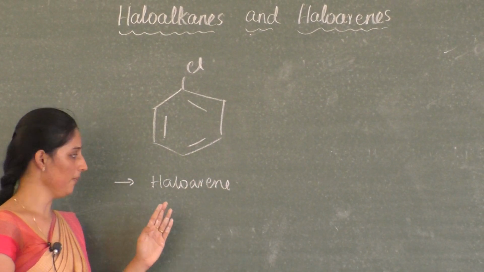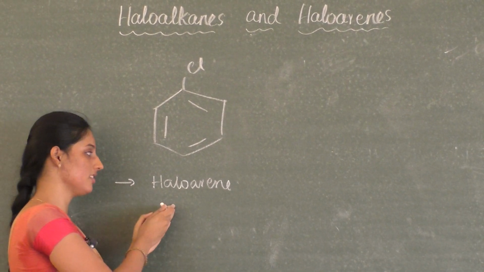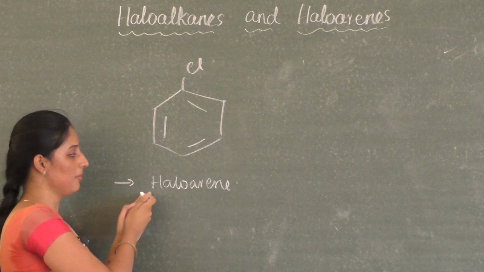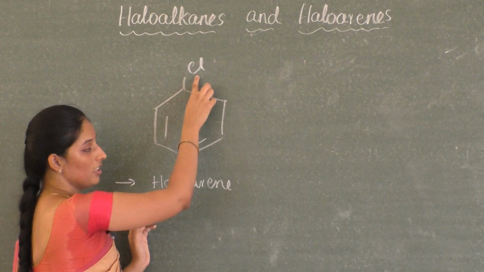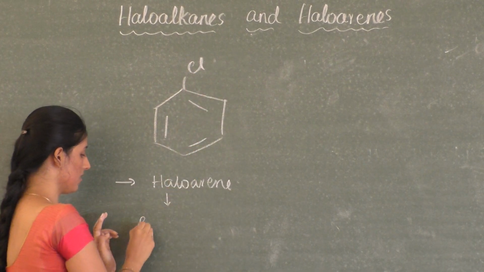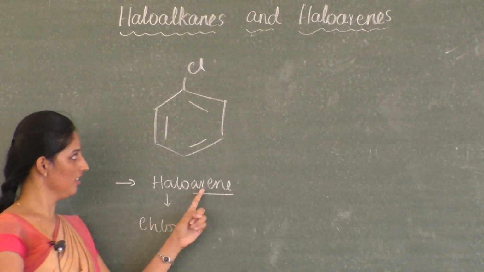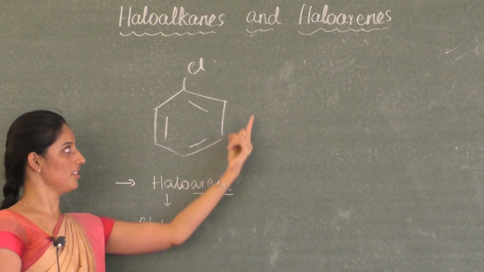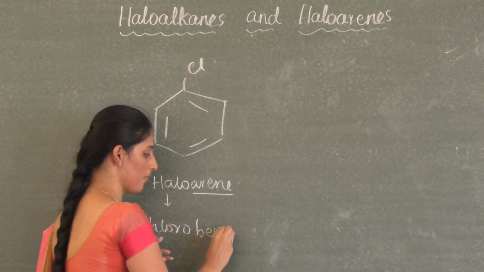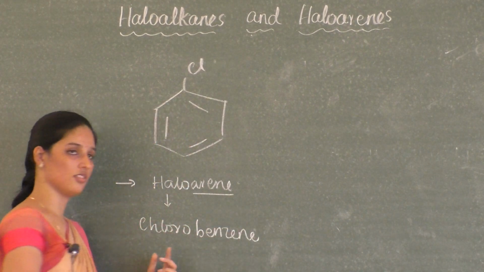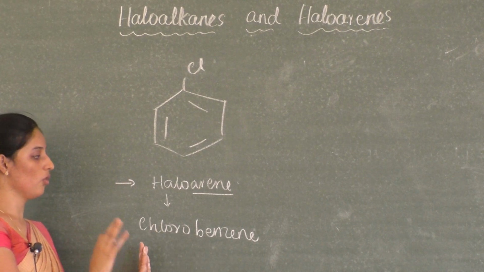haloarene. Both in the IUPAC system as well as in the common system, haloarenes are named as haloarenes only, where halo represents the halogen attached, that is chloro. What is arene here? Arene is the aromatic system present, in this example benzene. Therefore the name of this compound is chlorobenzene. Both IUPAC as well as common name are the same, chlorobenzene.